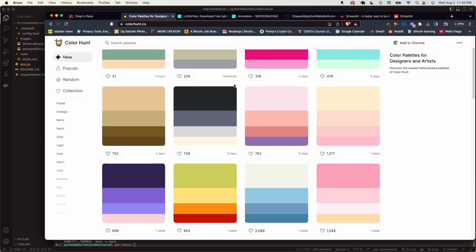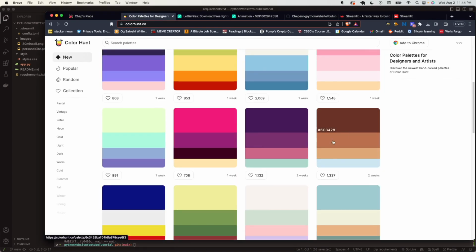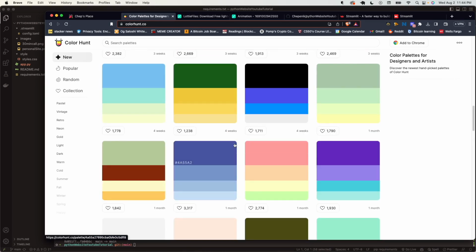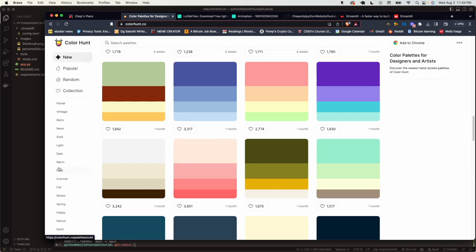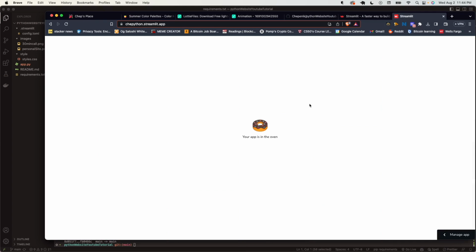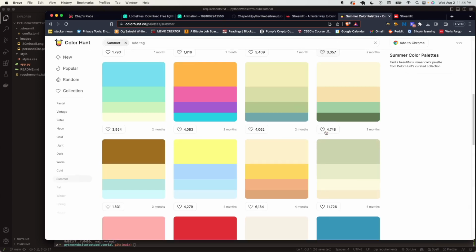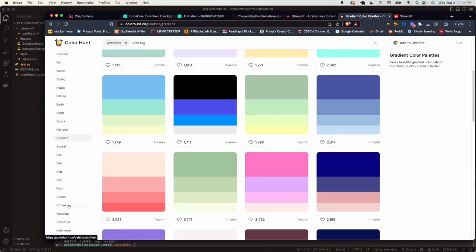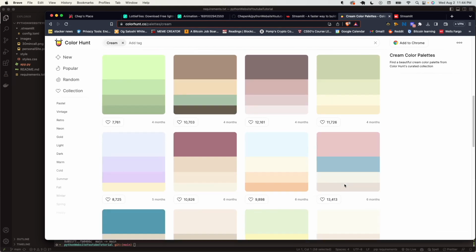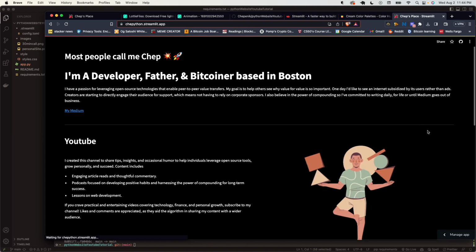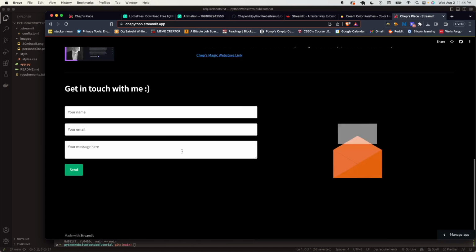Let's go over to color palettes and just browse nice color palettes. My alma mater is brown and baby blue. The colors anyways. What else we got here? Cold, icy, summer. All right, back to Streamlit. Oven is still cooking my food. Ooh, summer colors looking nice. Gradient, nice. Cream. Do like some cream colors. All right, let's see. Let's see the moment of truth. Oh, let's go. Just like that.